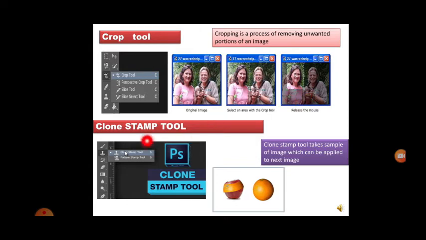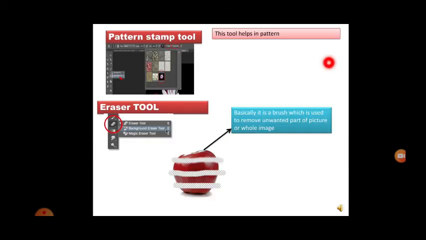Next is the clone stamp tool. Clone stamp tool takes a sample of the image which can be applied elsewhere. So it just makes a clone of it. A stamp is like you're going to place the same thing again towards the right side. So here clone means the similar image gets copied to the other part. That is nothing but the clone stamp tool. Next is the pattern stamp tool. I have seen the different patterns here. This tool helps in pattern creation. So ready patterns will be available, and this tool helps in creating the pattern.